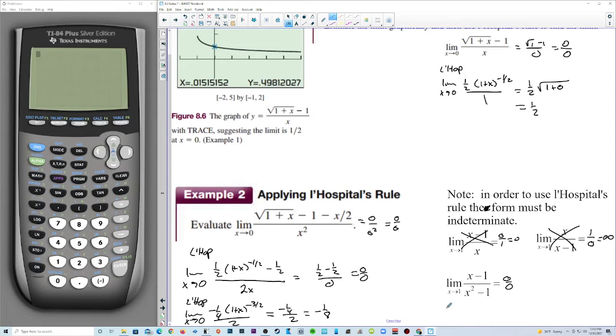Or you wouldn't have to do L'Hopital's on this one, because it factors. So x minus 1 over x plus 1 times x minus 1, and that goes to the limit as x approaches 1 of, the x minus 1's cancel out, 1 over x plus 1. Plug the 1 in. That would be 1/2.